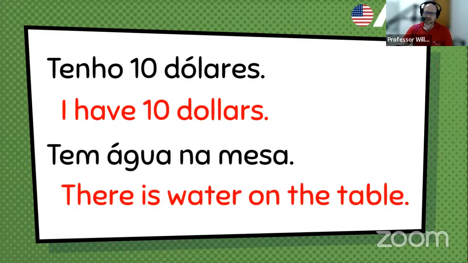And I had a student ask, but wait, isn't the table possuindo? Doesn't the table have the water? Well, yes, in a way, the table has the water, but not in this sentence. This sentence isn't saying that the table has water, but that water exists on the table. And so you can't say have. So you can say there is water on the table, or the table has water, and then you start with the table, then it's okay, because then you're saying there's my subject, and this subject then is possessing, and then it works.